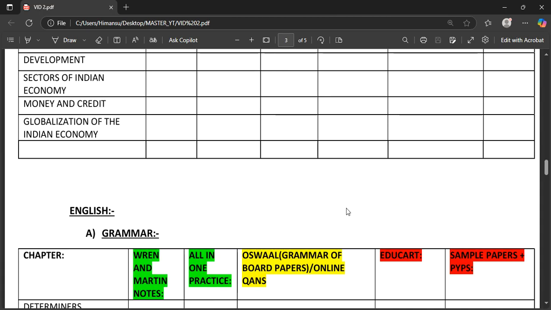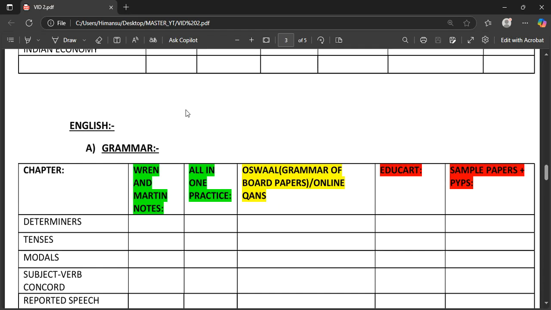Ren and Martin, yeah, English grammar first. Ren and Martin notes are going to be followed by you, and All in One practice. You have to do both of them wisely. Let me tell you, don't buy Ren and Martin completely, because a lot of topics are there which are not in CBSE for grade 10. Just get the printouts or Xerox of all of those chapters that are relevant.